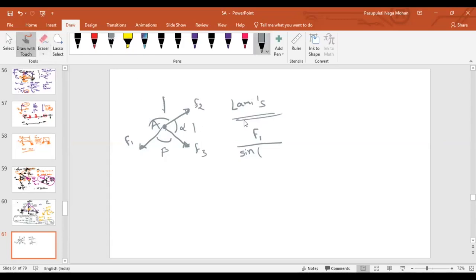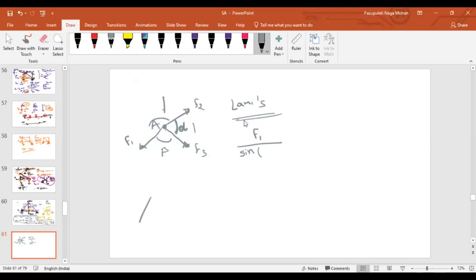Just think that if you are talking about F1, then take the included angle of the other two forces. What are the other two forces? F2 and F3. What is the included angle between them? Alpha. If you say it as opposite angle, if they are not completely opposite, then you might have confusion.